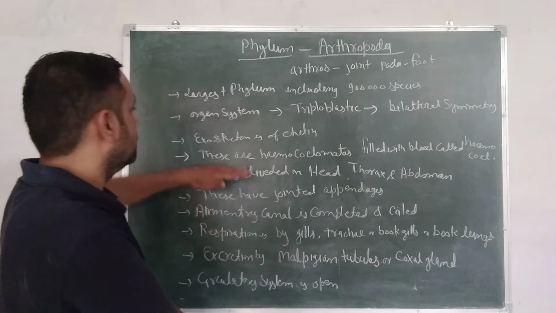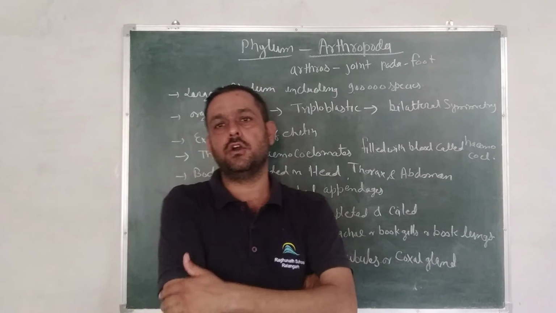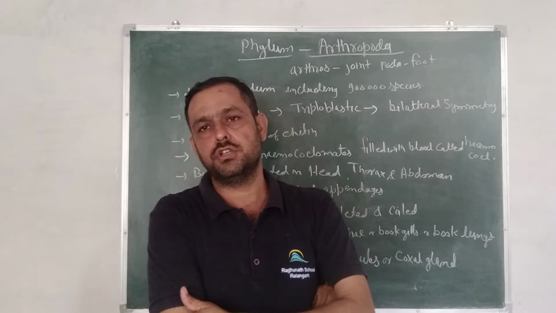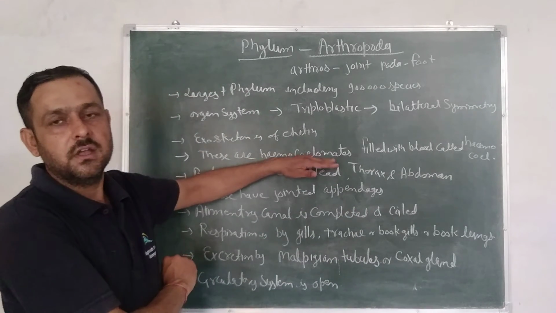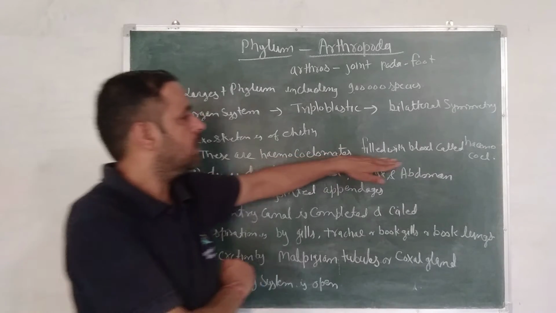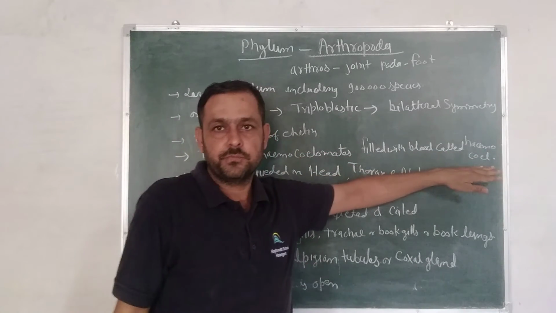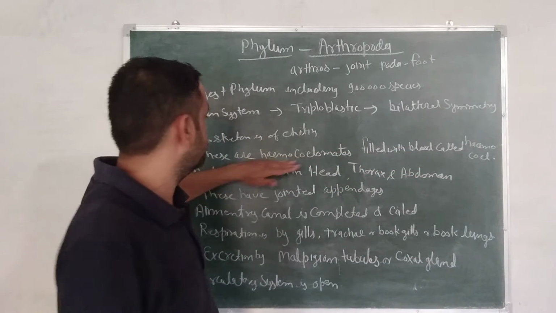These are hemocoelomates, meaning so far you have studied coelom, true coelom, pseudocoelom, and here in Arthropoda, what is it? Hemocoelomates, meaning the coelom is filled by blood, and this type of coelom is called hemocoel. So you have to remember, this is a very important character of Arthropoda.